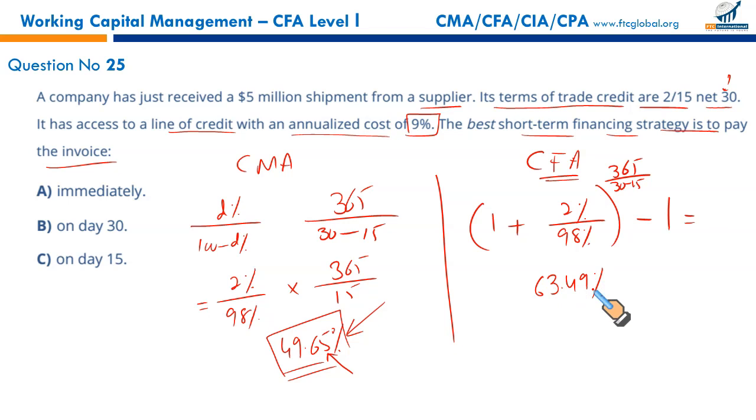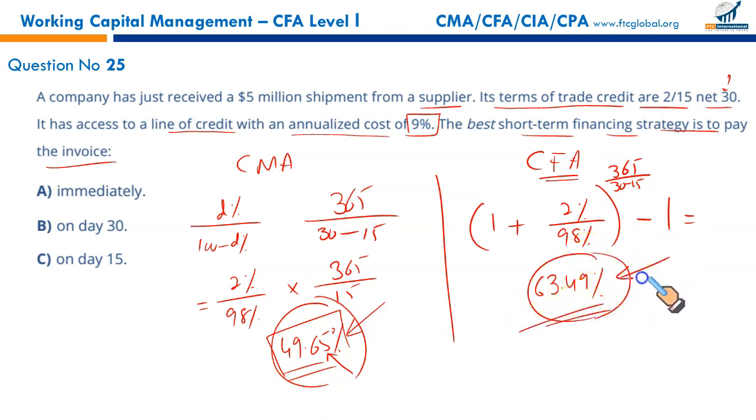Expressed in percentage, the cost of not taking discount in CMA would be 49.65 and in CFA it is 63.49. Let's say borrowing money with this high interest rate from the bank. Would you ever take a loan at this rate? Of course not. So if this is such a high rate, then you should avail the discount and you should pay on the 15th day. Not immediately. He has given you 15 days. Enjoy the 15 days period. Pay on the last date of discount.